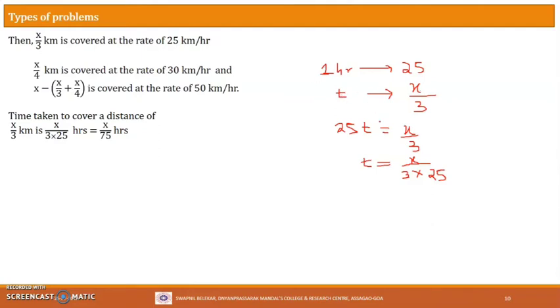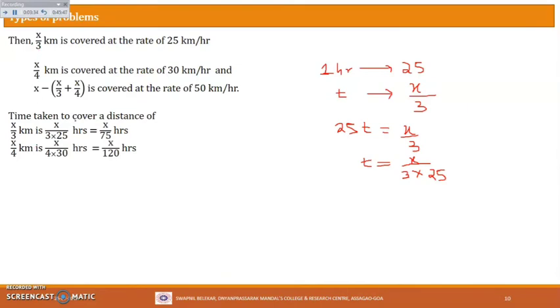So x by 3 into 1 hour, that is x by 3, and 25 into t is 25t. So t will be what? Bring this 25 down, so t will be x upon 3 into 25. So the time taken to cover a distance of x by 3 kilometer will be x by 3 into 25 hours. That is what we have written here. But 25 into 3 is nothing but 75, so x by 75 hours. This is called the unitary method.